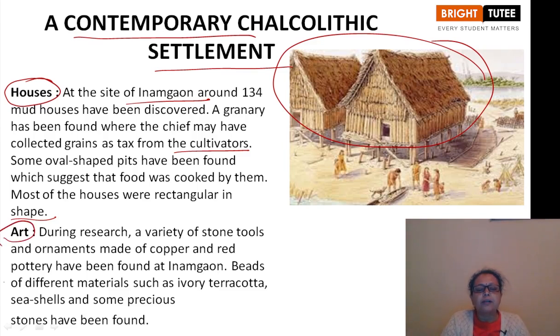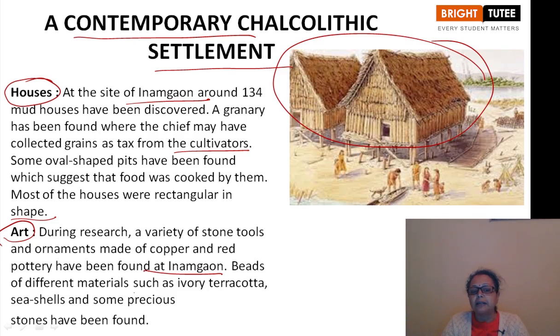What type of art was developed? During the research, a variety of stone tools and ornaments made of copper and red pottery have been found at Inamgaon. This is the work done by the archaeologists. They excavate the site and collect the evidence from the sites, and according to that they try to reconstruct the history, to collect ideas from those sites and to spread the idea of how people in ancient times were leading their life, how their life was.